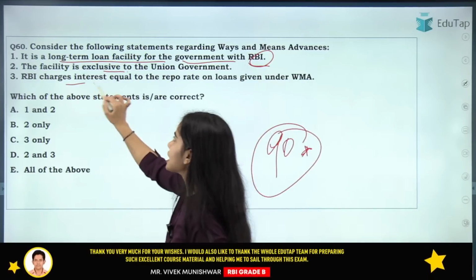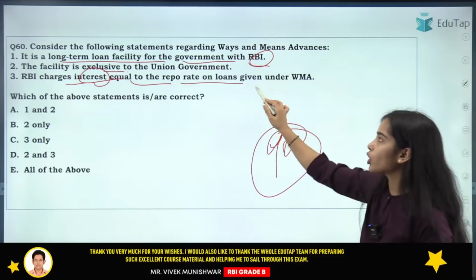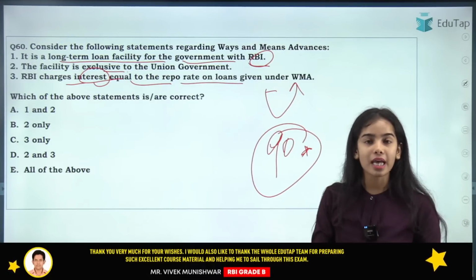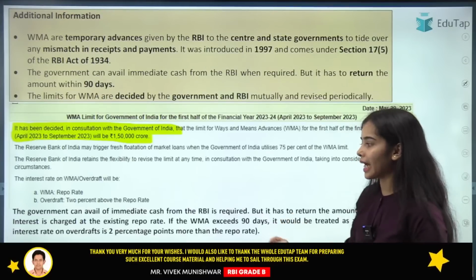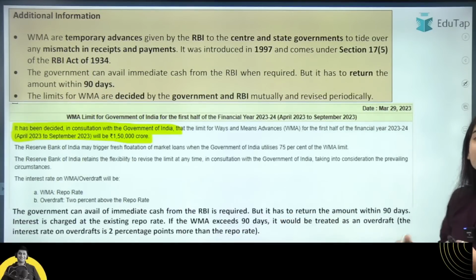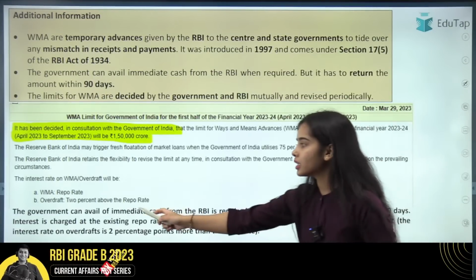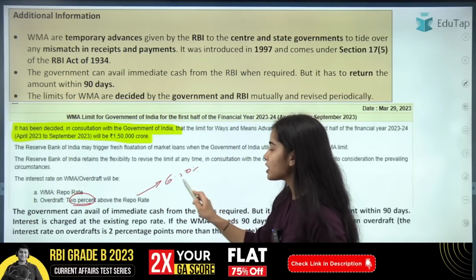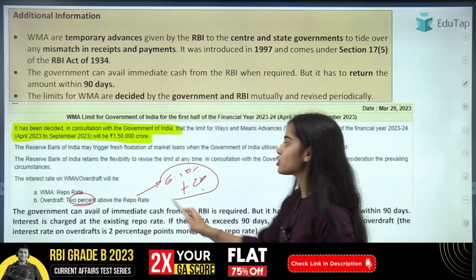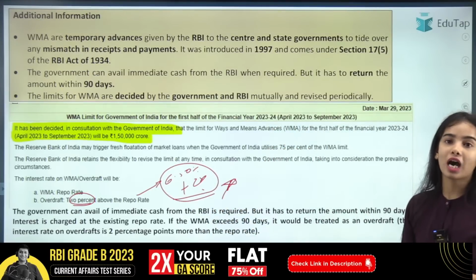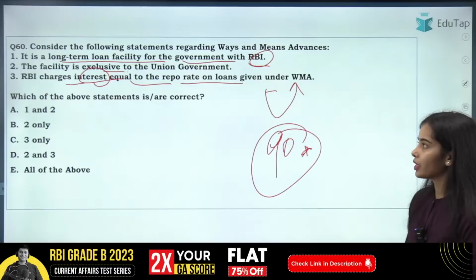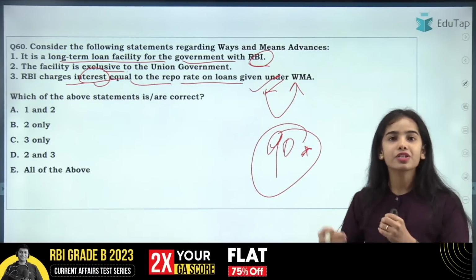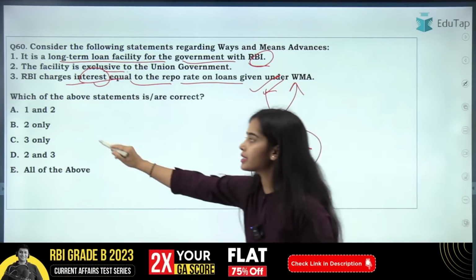The RBI charges interest equal to the repo rate on the loans given under the ways and means advances. If an overdraft is happening, that is, the government is not repaying the money on time, then 2 extra percent is charged: the repo rate is 6.50% plus 2 extra percent, that is 8.50%, which the government will have to give to the RBI on the overdraft. So this last statement is correct, that the repo rate is the interest rate on the WMA. So only the third statement was correct.